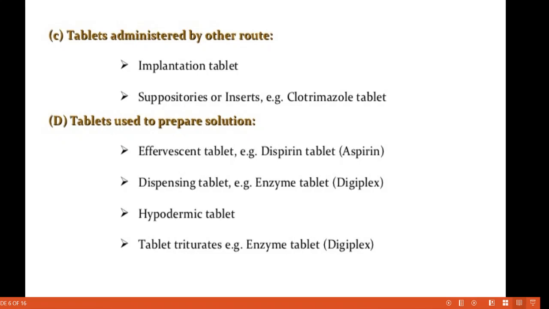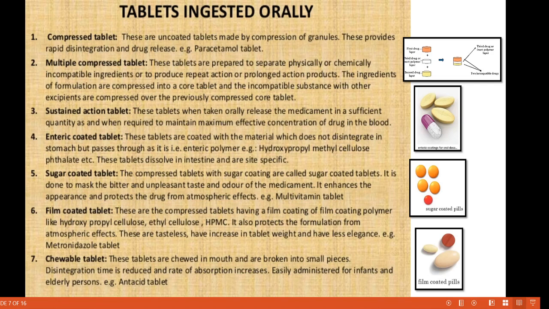Okay, so one by one we discuss each and every type. So first, tablet ingested orally. Here the figures are also given. First, that is compressed tablet. There is no figure for this compressed tablet. The example of this compressed tablet is paracetamol tablet. These are uncoated tablets made by compression of granules. This provides a rapid disintegration and drug release. Okay, it is very simple.